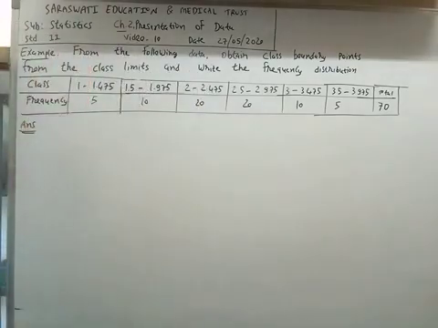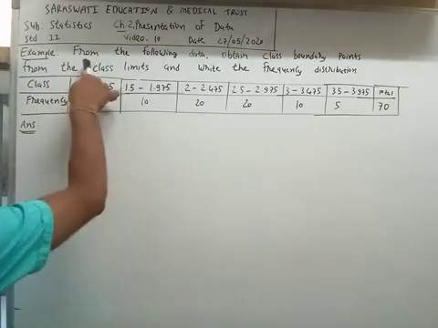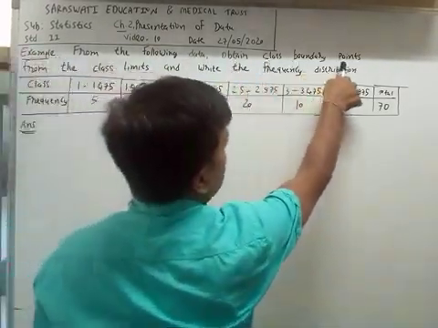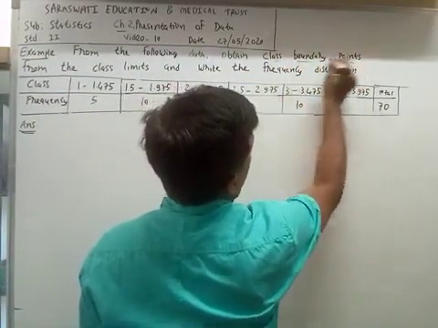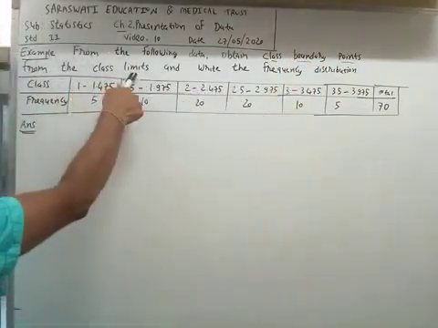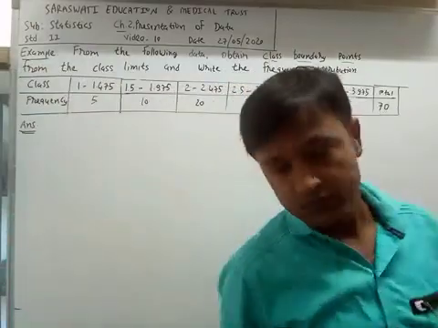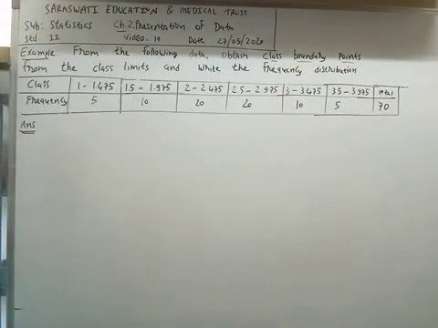Now look here. In this question: from the following data, obtain class boundary points from the class limits and write the frequency distribution. What is asked in the question?